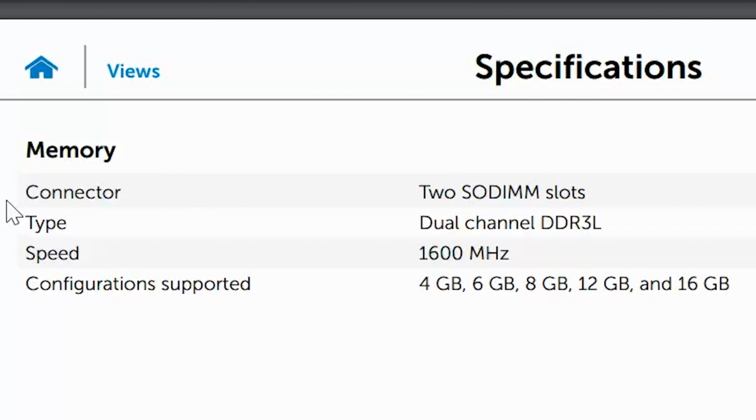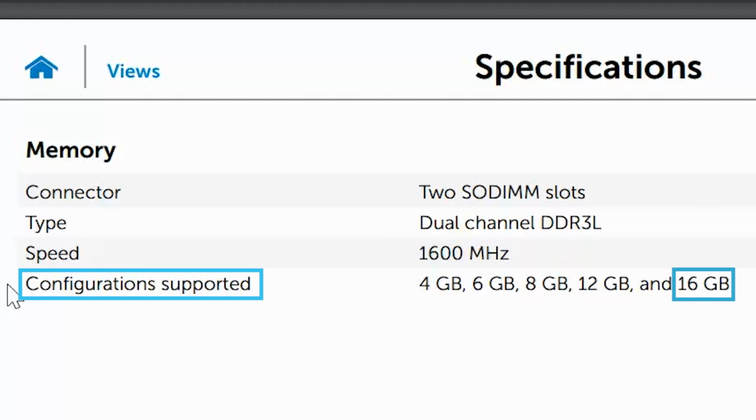This page has all the important details that you must adhere to when purchasing a memory card. Your new card must be the exact same type and speed as listed in your manual, otherwise it won't work. For card configuration, the largest value shown is typically the maximum amount of memory your system can handle.